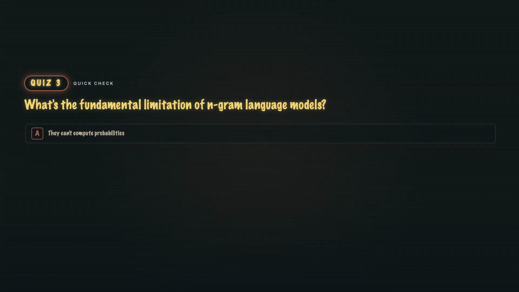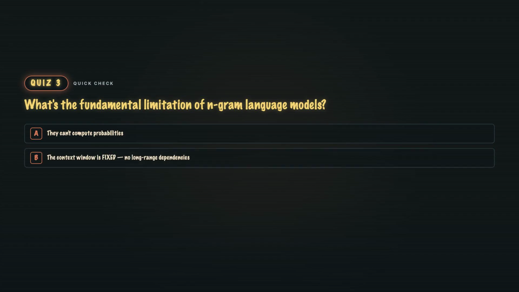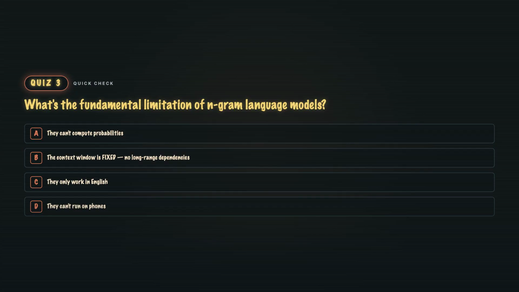Quiz 3. What's the fundamental limitation of N-gram language models? A, they can't compute probabilities. B, the context window is fixed, so no long-range dependencies. C, they only work in English. Or D, they can't run on phones.